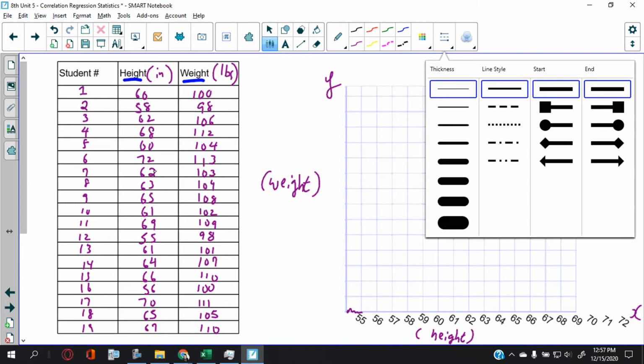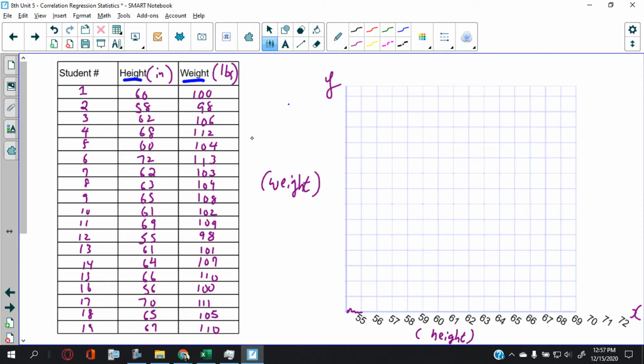So this is the data that is collected. You have student 1 who's 60 inches tall, weighing 100 pounds, and so on and so forth. Let's say you want to see if there is actually a relationship between height and weight. Now, looking at the raw data here doesn't really help, because all you're staring at is a big bunch of numbers, and that doesn't do you any good. The way we take raw data is kind of like the way we take raw materials and turn them into something useful.